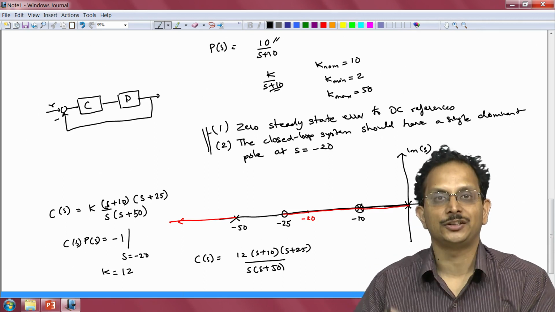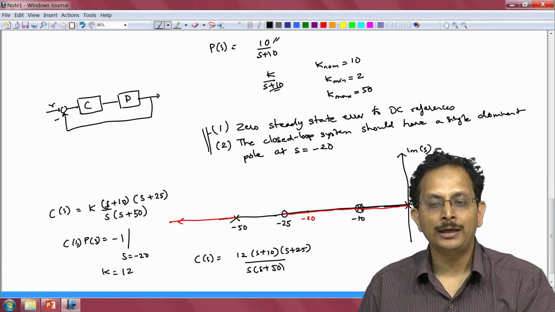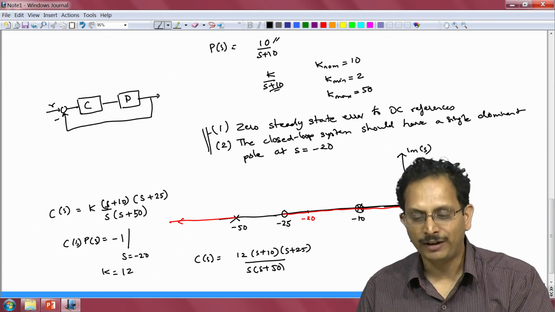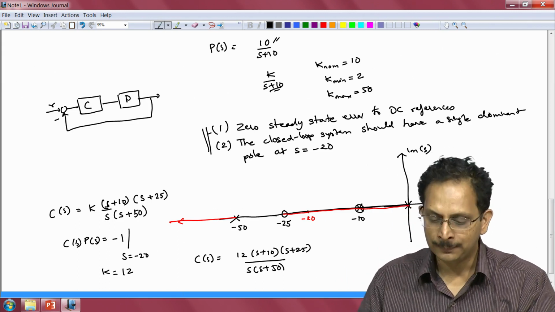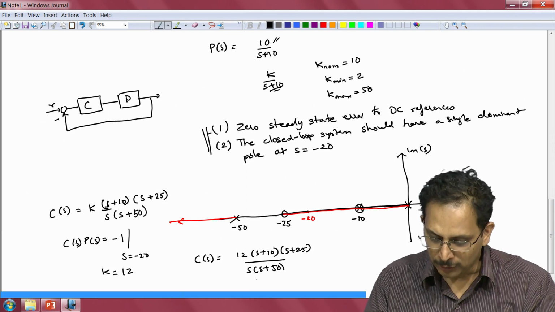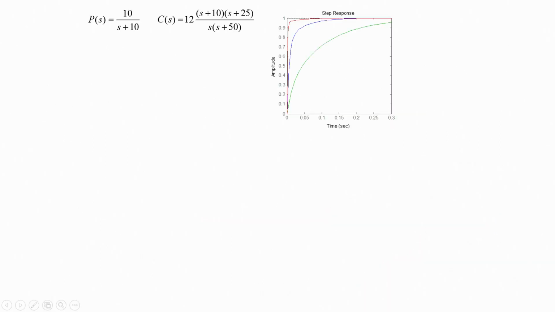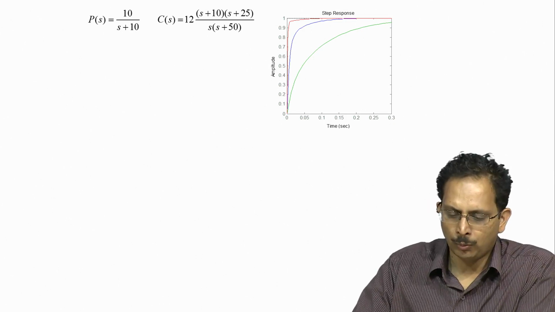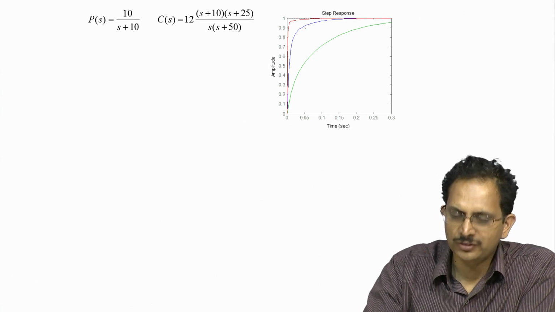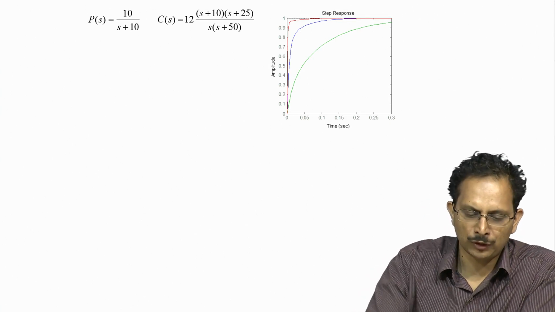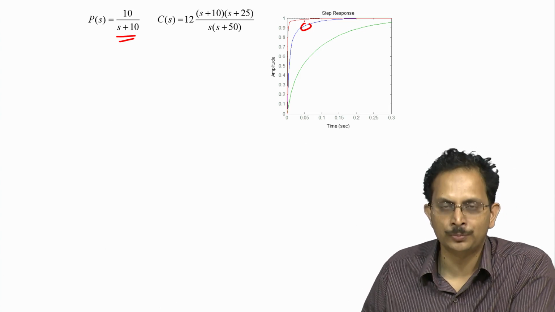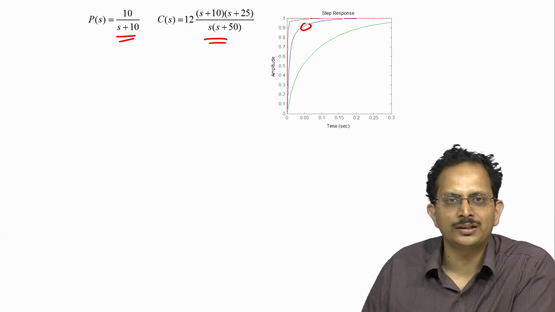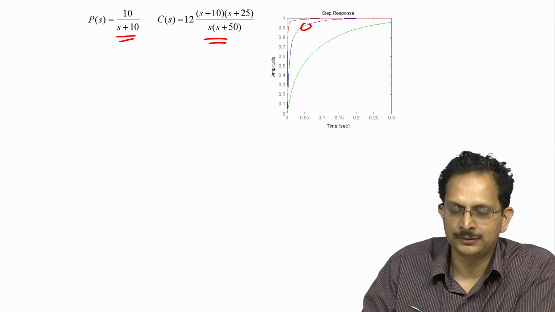When the plant's gain changes, when it reduces to a value that is up to a factor of 5 from its nominal value, or when it increases by a factor of 5 from its nominal value, then the closed loop response with this particular controller can change dramatically, and that is precisely what has been plotted in this slide. So what you see here as the blue response is the response of the closed loop system for the nominal plant P, which is equal to 10 by s plus 10. So this is the closed loop response for this particular controller that we just designed for the nominal plant.